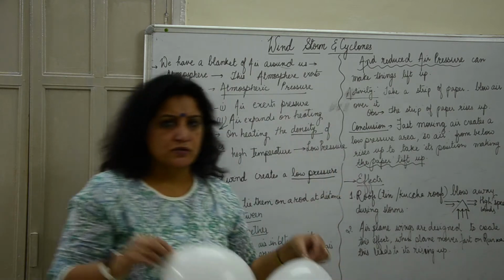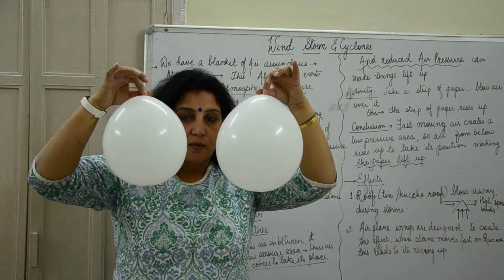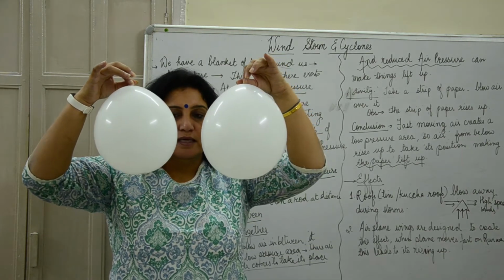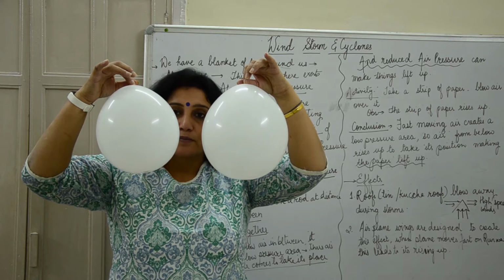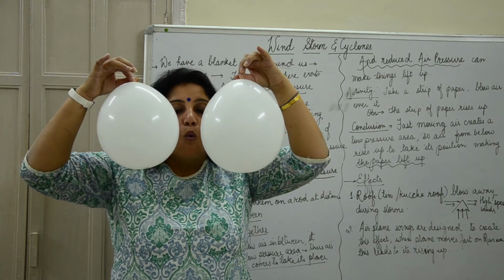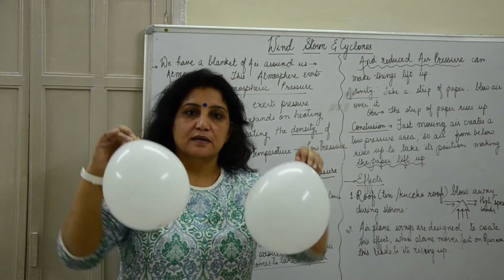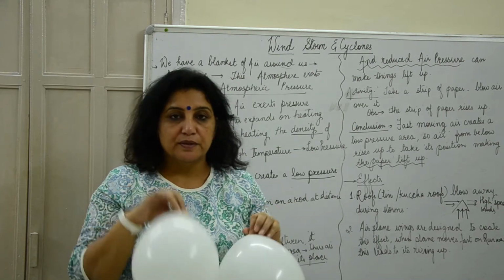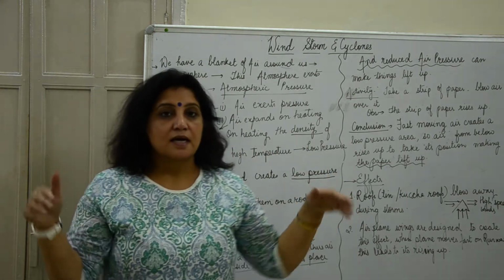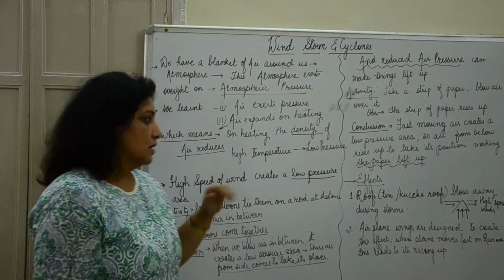I am not tying them to the string, but we can always see it like this only. I am not going to move my hands. You will see that when I blow in between, the balloons come together. So let's just wait for a second for these balloons to stabilize, and then I'll blow. So I'm blowing now. See, they came closer. This happens because the air at the side was stable, and suddenly when a high speed wind blew in between, it created a low pressure area, and the air from the sides started rushing from high pressure to low pressure, bringing the balloons closer.